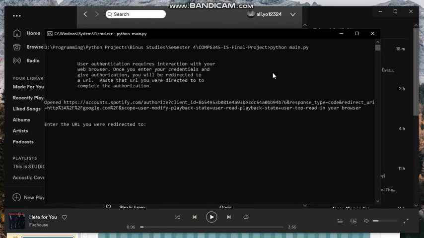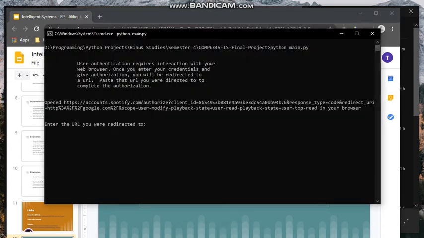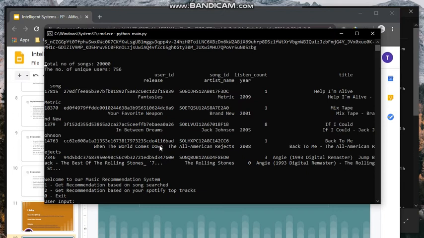Okay, so let's start with our demo. Right now it's going to ask for the URL given. You're just going to have to paste it into the application. This is actually for the Spotify API to work. Right now it's going to take a while. It's already given 3 options.